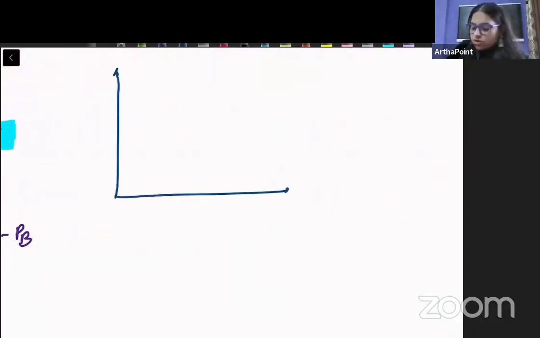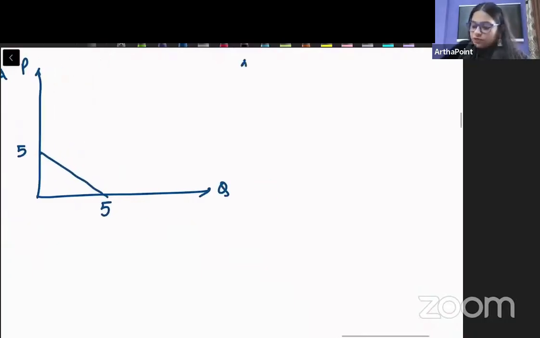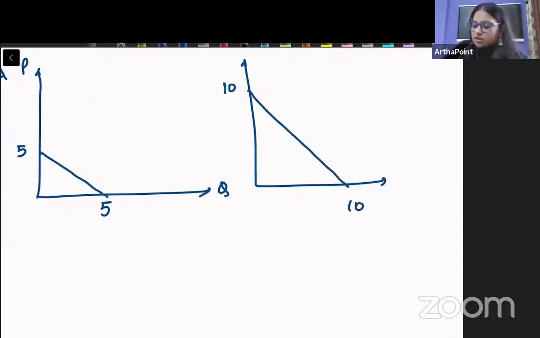So we need to remember that when I am plotting this for individual A, this is going to be 5 here and 5 here. This will be price, this will be quantity. When I am plotting for individual B, beta, this is going to be 10 here and 10 here. This will be price and this will be quantity.